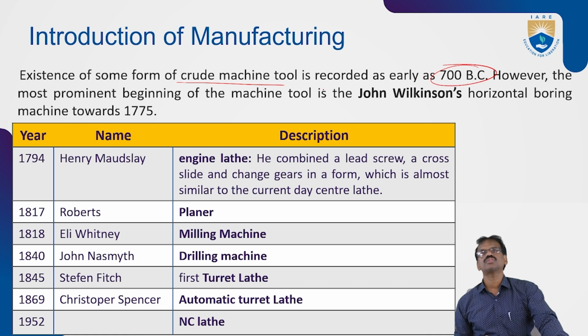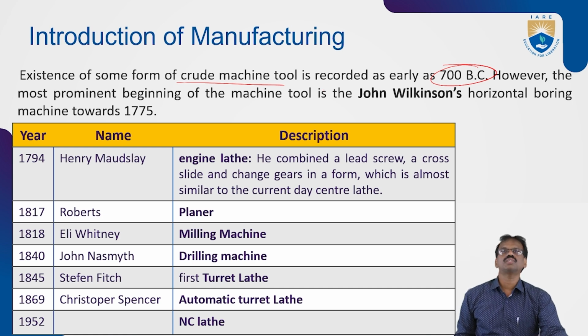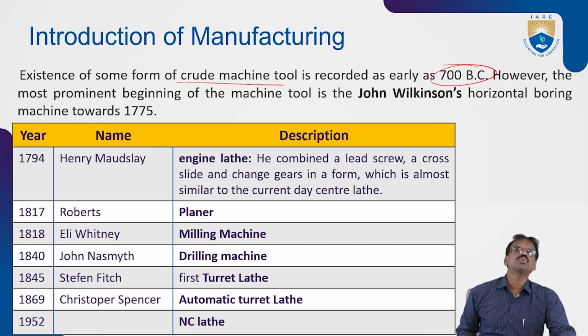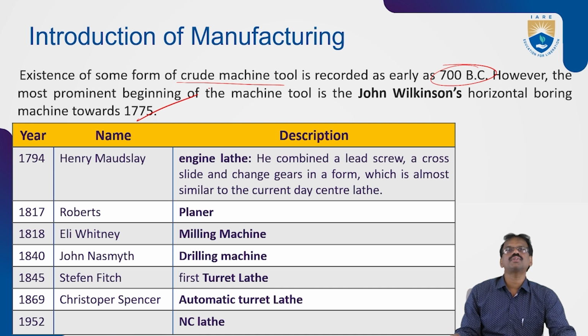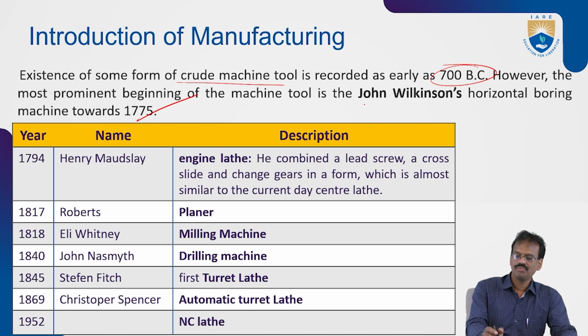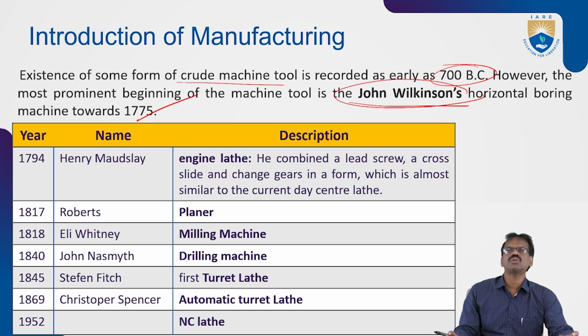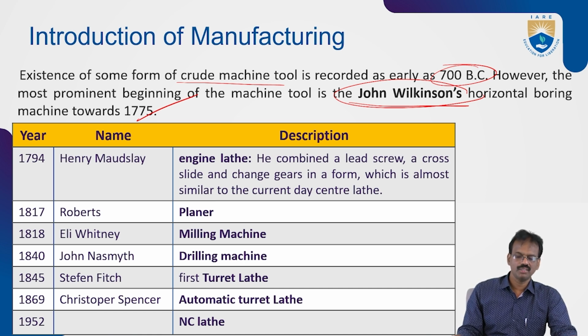However, the most prominent beginning of the machine tool is in 1775, when John Wilkinson invented the first boring machine.